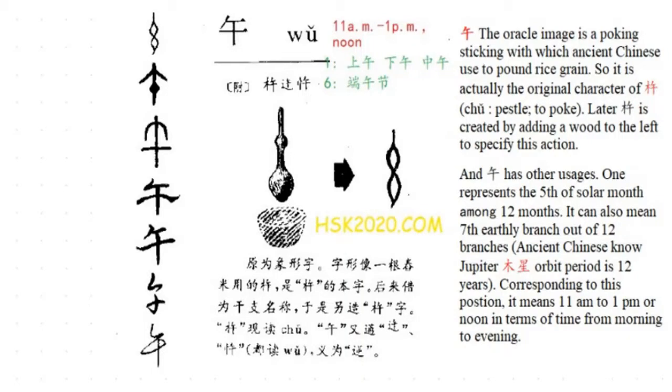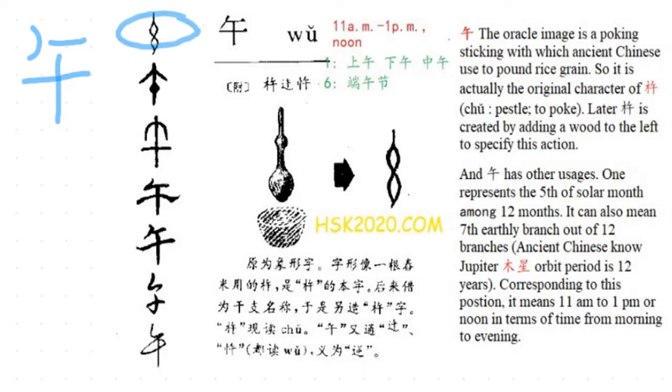Chinese character evolution: 午, as in 下午, 中午, and 上午, meaning 11 a.m. or 1 p.m., or noon time. For example, we know 上午, 下午, 中午. Also, we have a festival called 端午节.